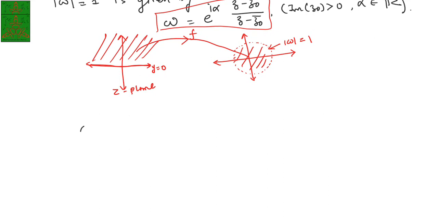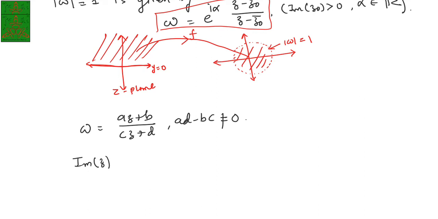So let us assume that w equal to az plus b upon cz plus d is the given bilinear transformation, where ad minus bc is not equal to 0. Now given that this map transforms imaginary part of z equal to 0 onto mod w equal to 1, that means the real axis is transforming to this circle.